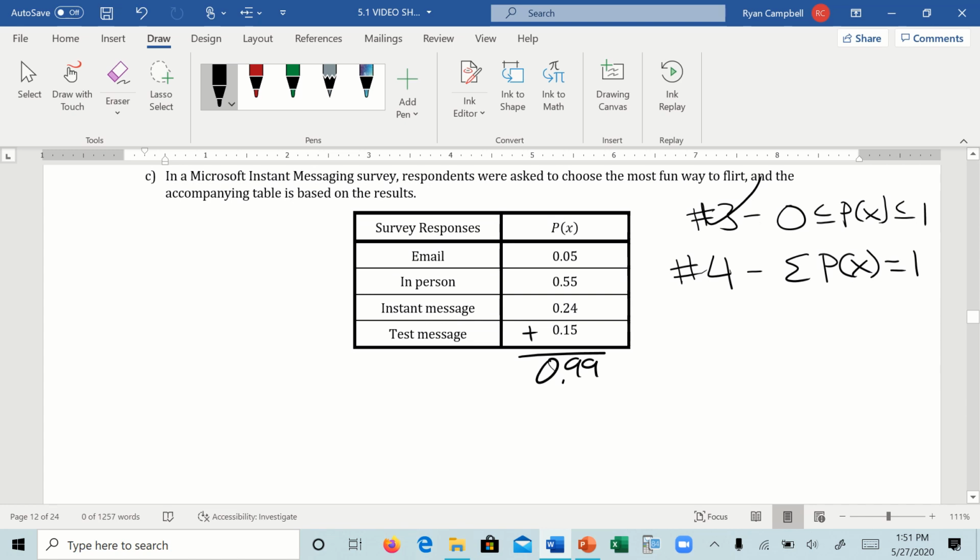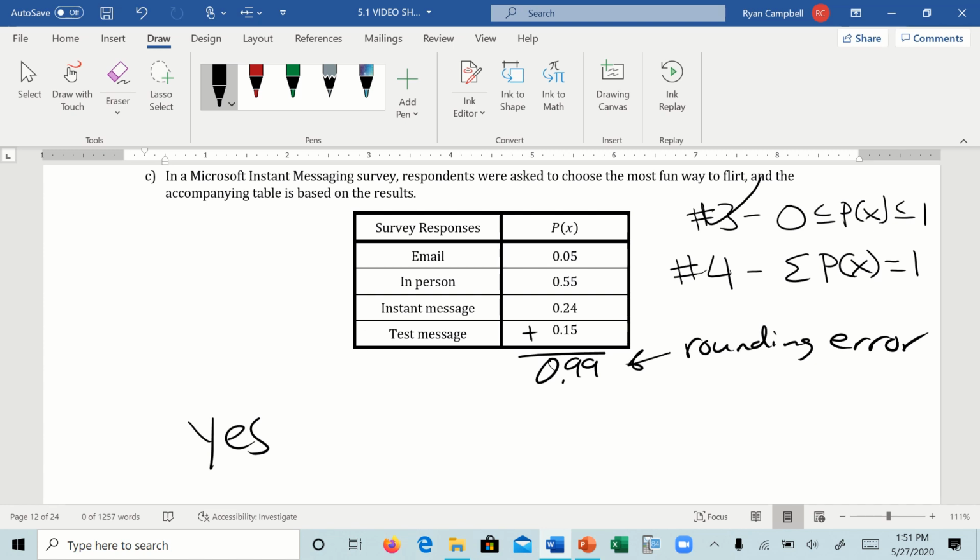You might think, oh, that's not equal to 1. So no, but in actuality, yes, this is a probability model. What we call this is a rounding error. It means that when we rounded it to 3 decimals, this is just what it ended up being. It doesn't mean anybody did anything wrong. That's just what happens sometimes.